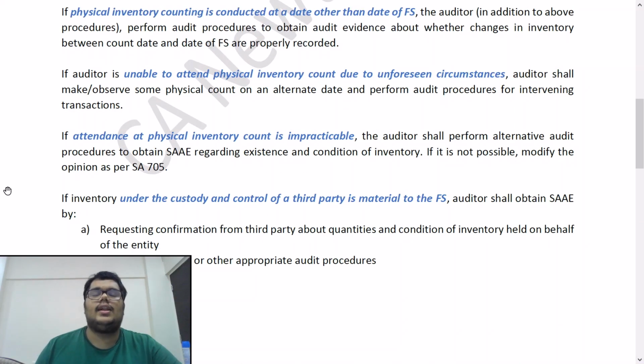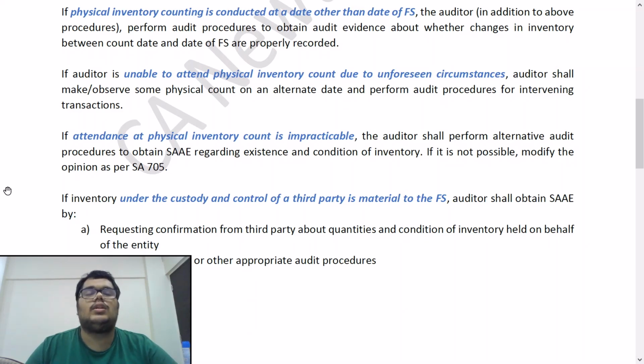Next point, if physical inventory counting is conducted at a date other than the date of the FS. Ideally, physical inventory counting we need to do on balance sheet day, that is 31st March. But if it is not done on 31st March, if it's done a few days later, then the auditor, in addition to the above procedures, needs to perform audit procedures to obtain audit evidence about whether changes in inventory between the count date and date of FS are properly recorded.